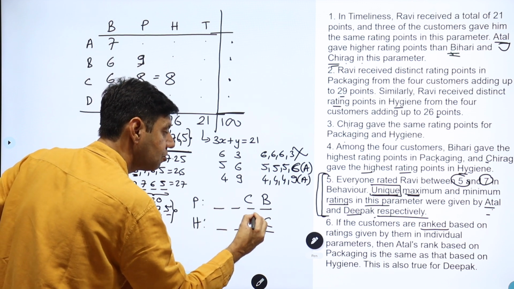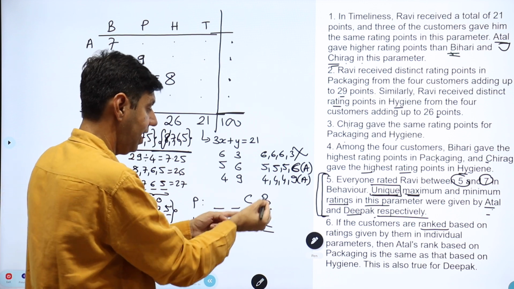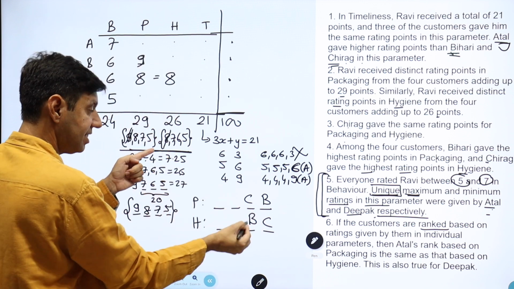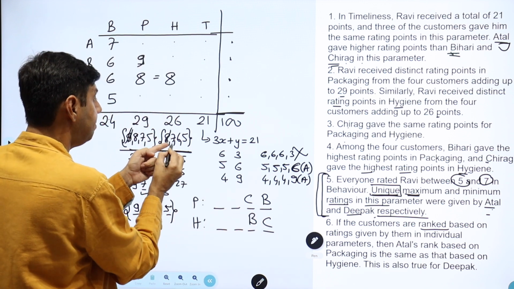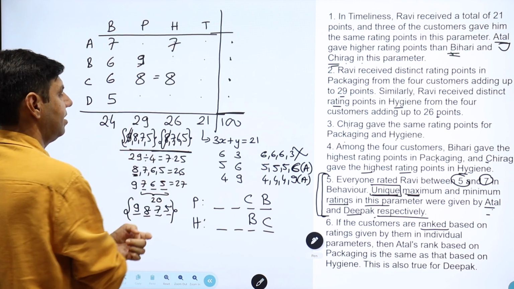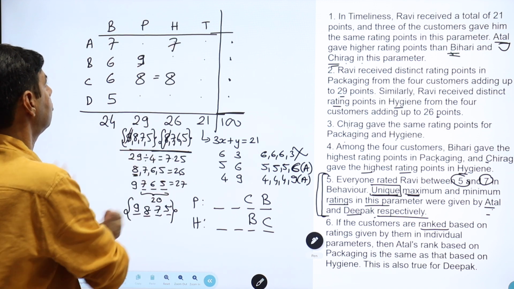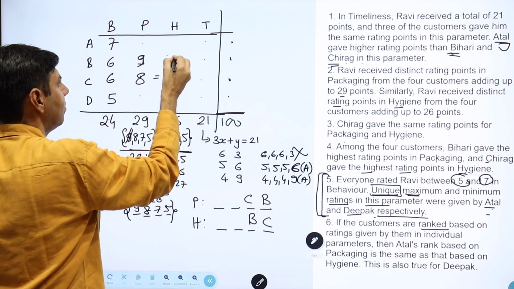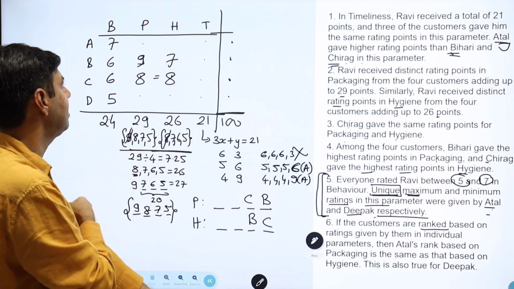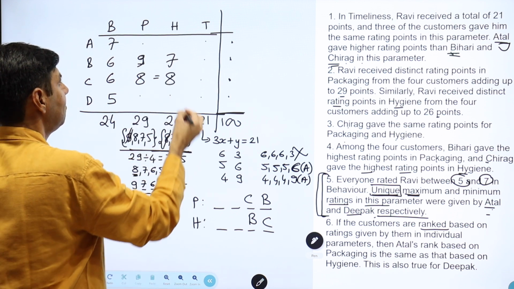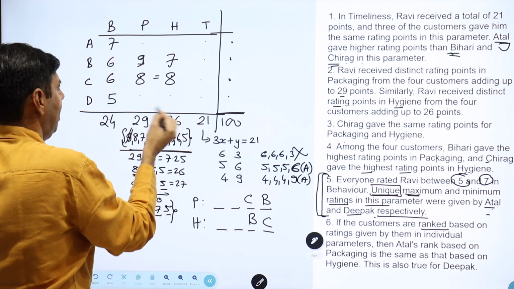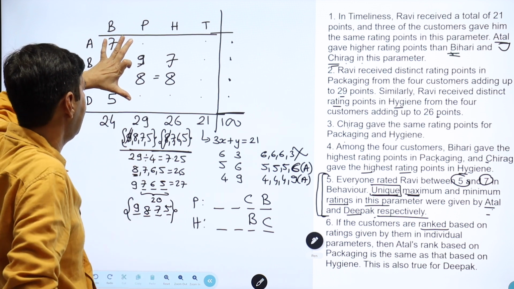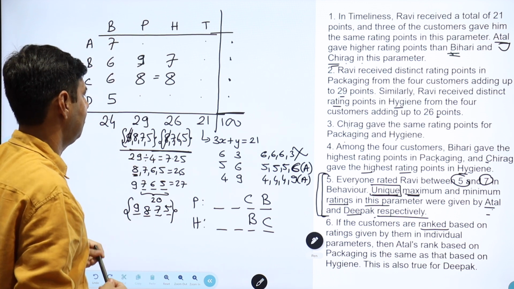So this has to be Bihari. And if Bihari is the second in this ranking, then Bihari needs 7 points here. Not Bihari, I make a mistake. Bihari should be giving 7 points. And the other will be 6, 5 and 1. So here will be 7 and 5 and here will be 6 and 5 somewhere.